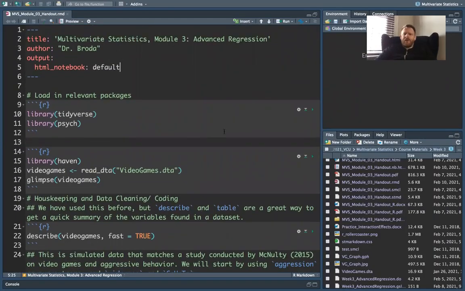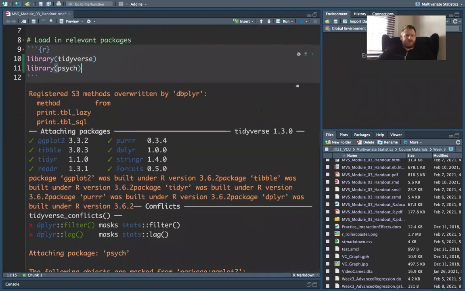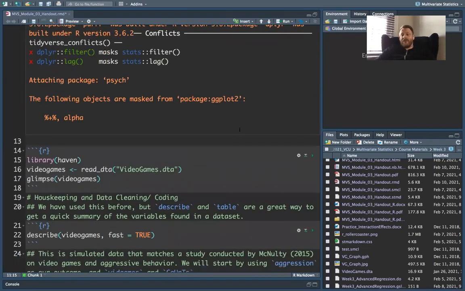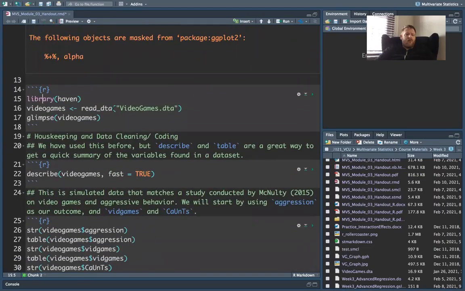Okay, so we're going to start by loading in some packages. First, we're going to start with the usual suspects by now, the tidyverse and the psych package. Tidyverse is all things data manipulation, cleaning, coding, management, and visualization. Psych is all things descriptive statistics and psychometrics. So we'll load those in. And then we're going to load our data in.